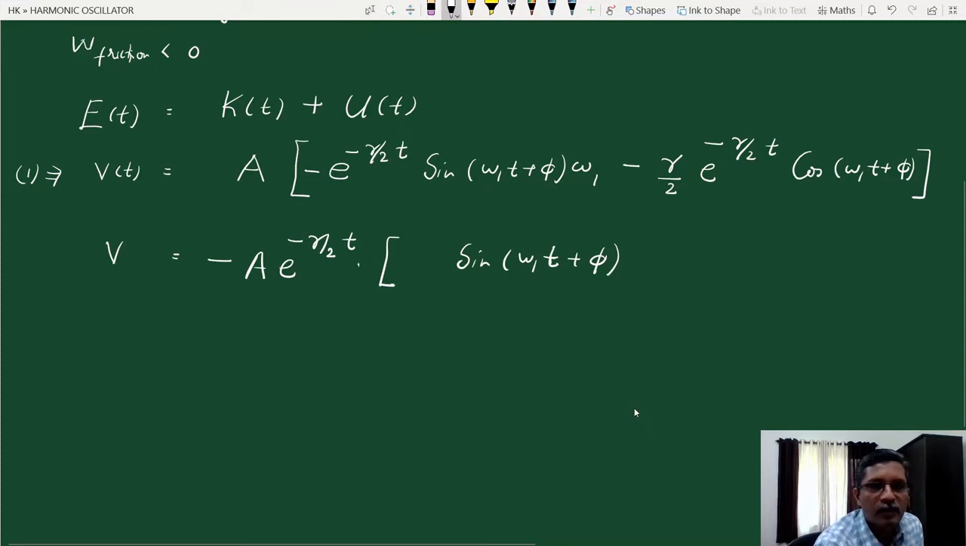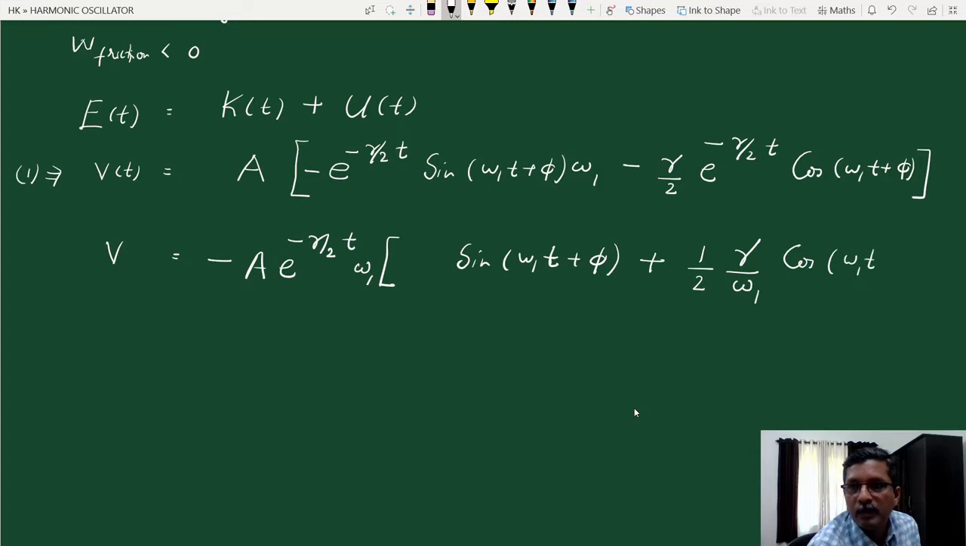So there is an omega 1 here outside. So the first term is sine(omega 1 t plus phi). The second term becomes positive because we have taken a minus sign outside. 1 by 2 gamma: we have taken an omega 1 outside, so an omega 1 will come in the denominator. The exponential term has gone outside, so cos(omega 1 t plus phi). So there are two terms in the expression for velocity, a sine theta term and a cos theta term. Now you can see that the coefficient of this cos theta term is 1 by 2 gamma by omega 1.